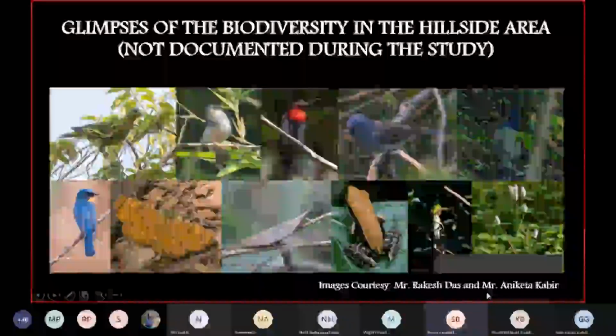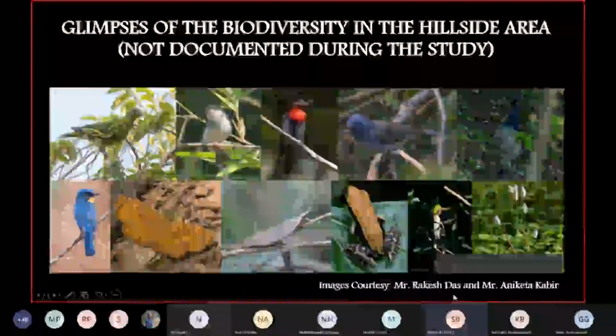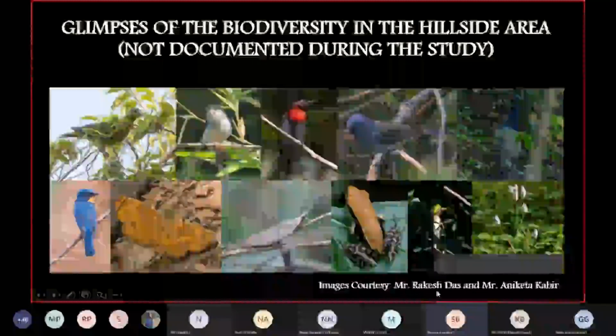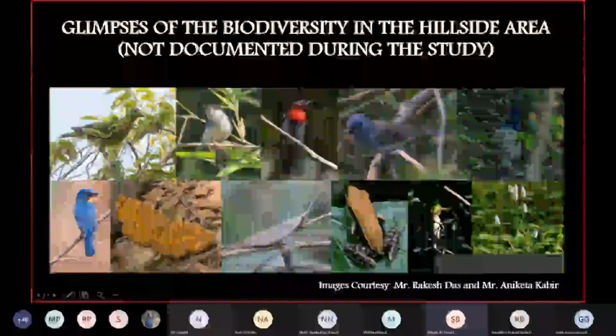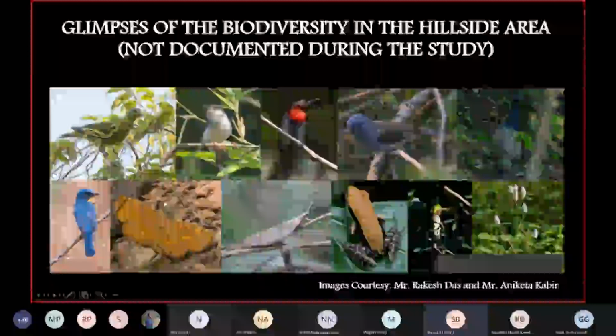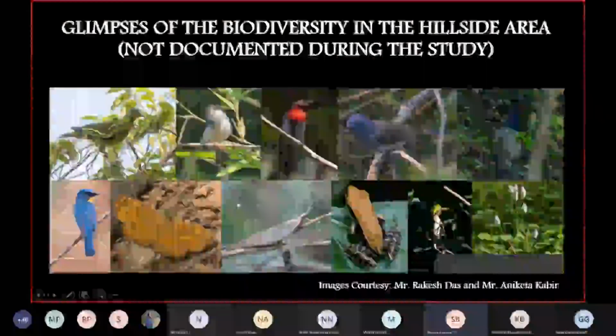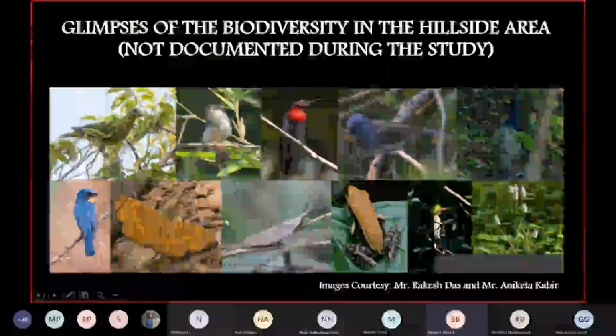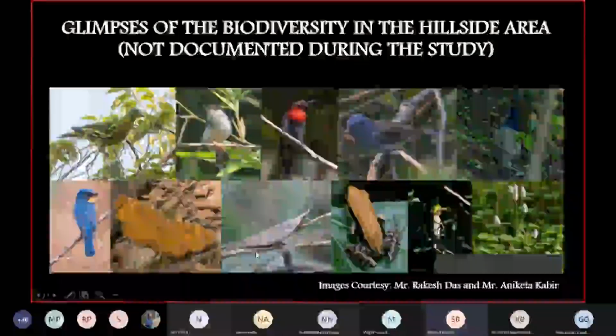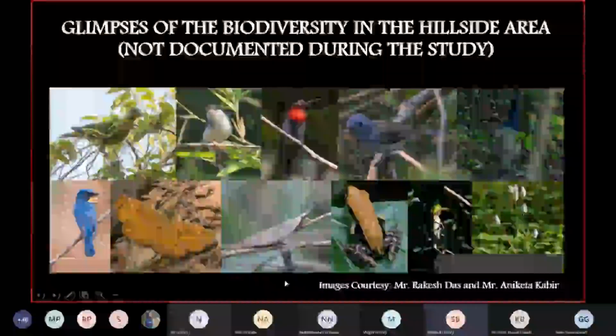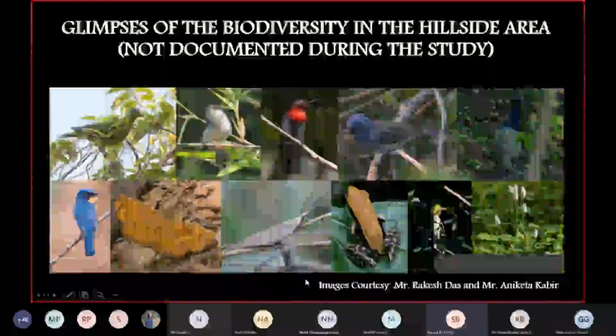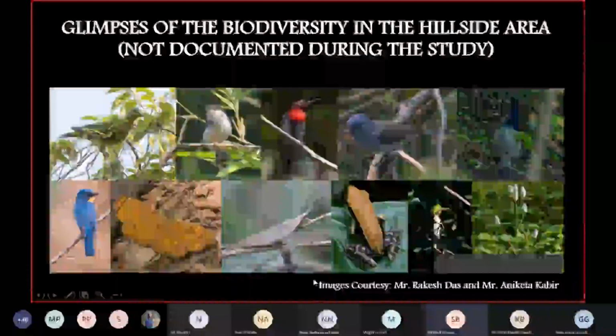These photographs were taken by Mr. Rakesh Das and Aniket Kabir. These photographs are not included in our comparison study since they were from another season. But we have shown them here just to give an idea that throughout the year you have a lot of diversity.